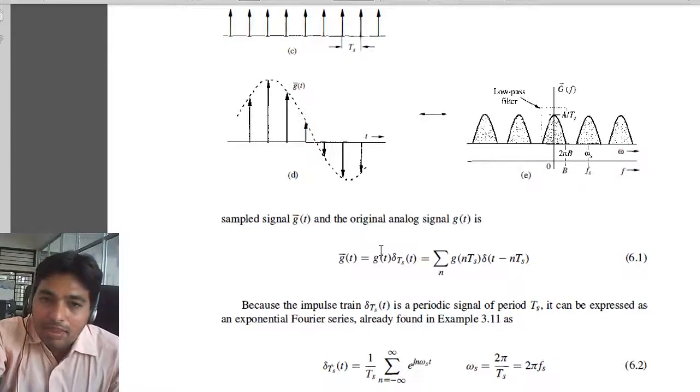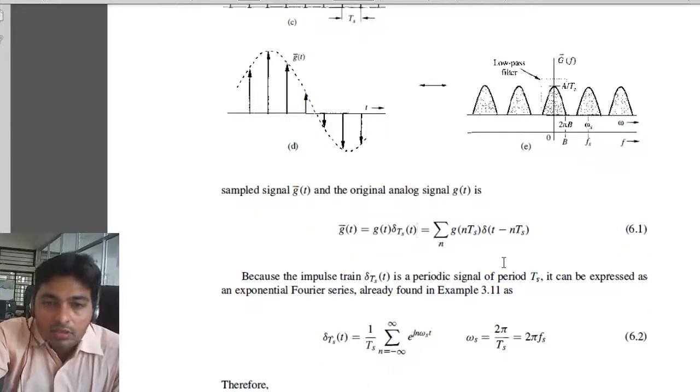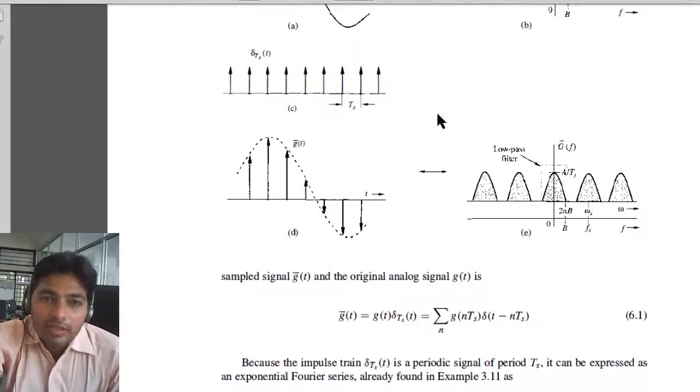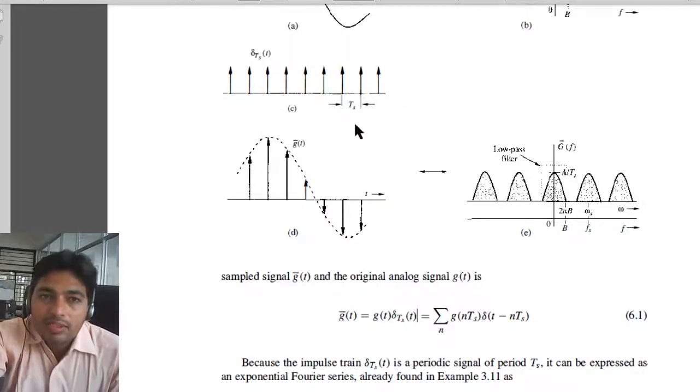So now we have n samples, so we will take the summation of all the samples. The summation of n samples is g(nTs), which will be equal to the summation over n of g(nTs) delta(t - nTs), because this impulse is shifted by nTs. Now we know the frequency spectra, or the Fourier transform, of this